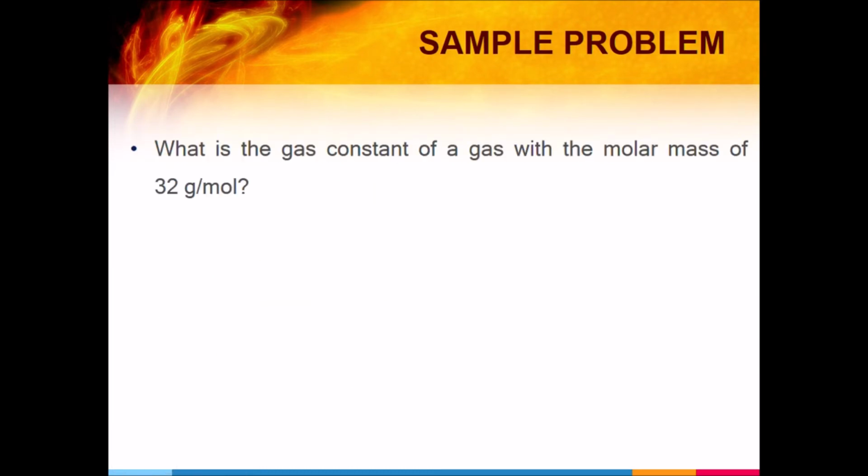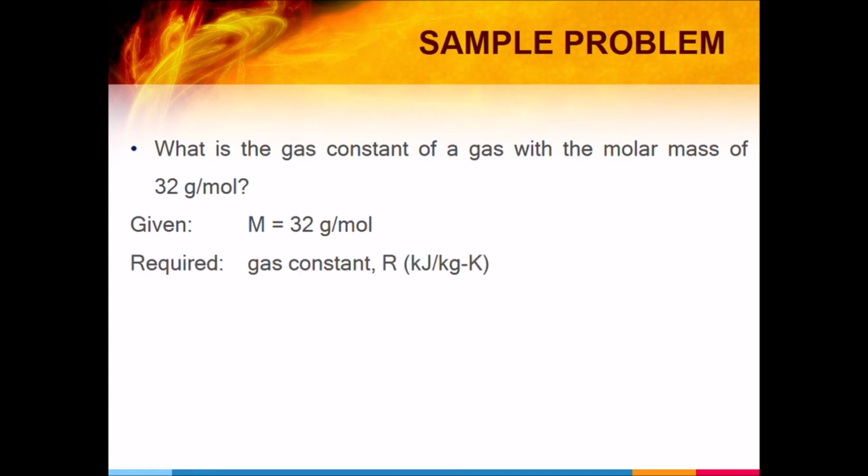What is the gas constant of a gas with molar mass of 32 grams per mole? Ito naman, meron tayong unknown gas, pero may molar mass siya ng 32 grams per mole. Ano yung hinahanap natin? Gas constant. Ano ba yung formula ng gas constant natin kanina? R is equals to Ru over M. Given yung M, which is 32 grams per mole, 32 grams per mole is equivalent to 32 kilograms per kilomole. Parehas lang yun. Required is the gas constant R.